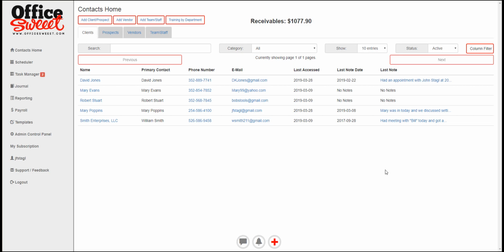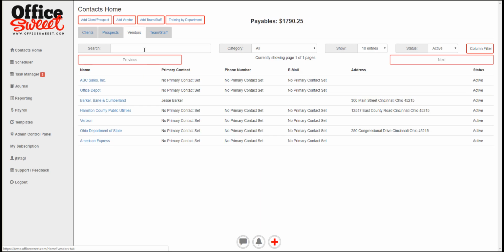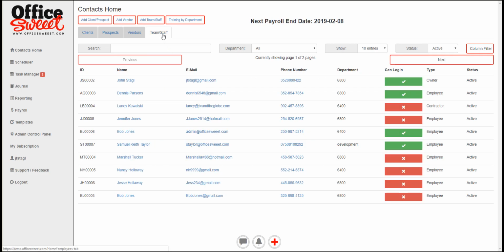Now, typically what we're doing is we're in business and dealing with people. I mean, that's just the way it is. It's a business about relationships. So we have several different relationships: we have clients, or our customer base, and we have our prospects, the people that we don't do business with yet. We also have our vendors, the people that we buy goods and services from, and we have our team or our staff.